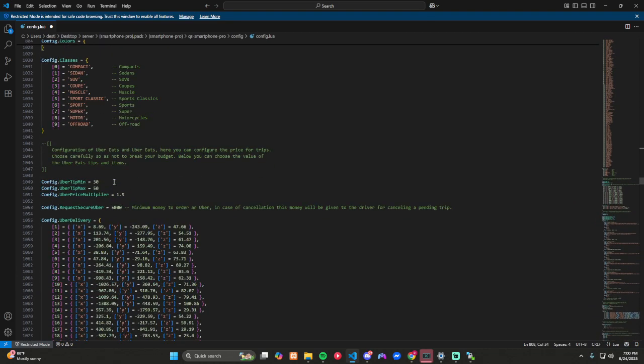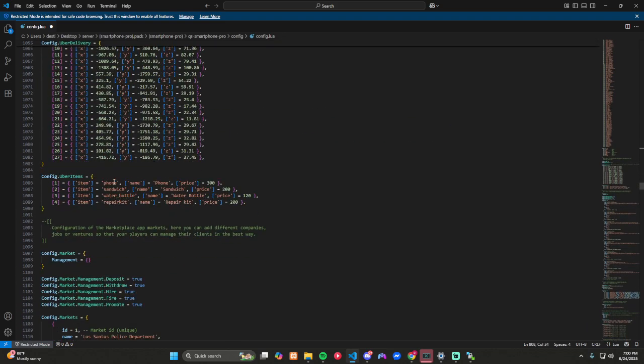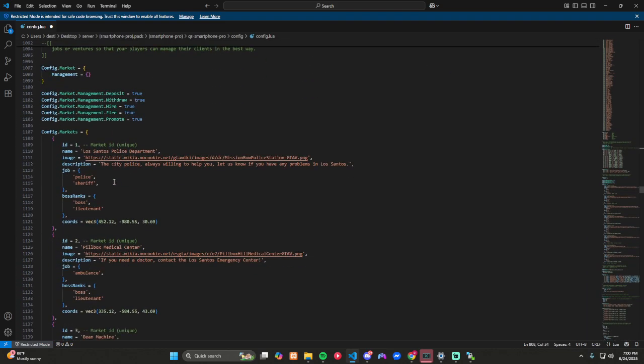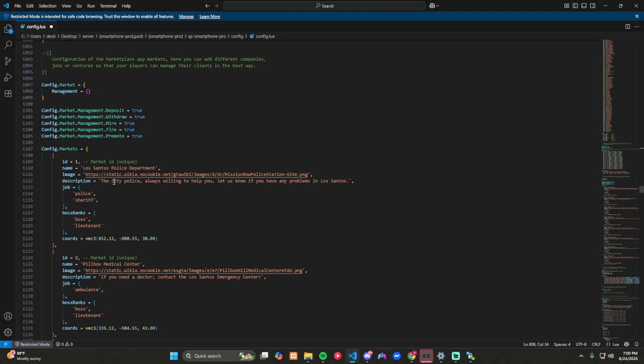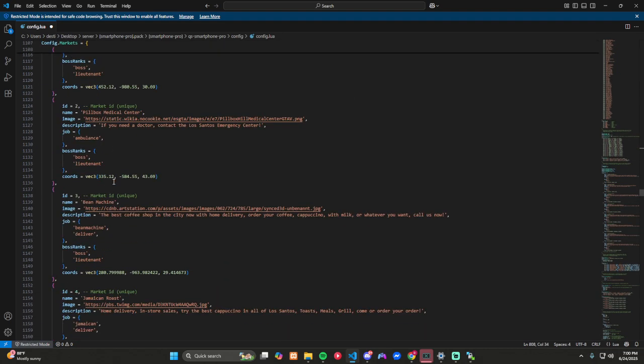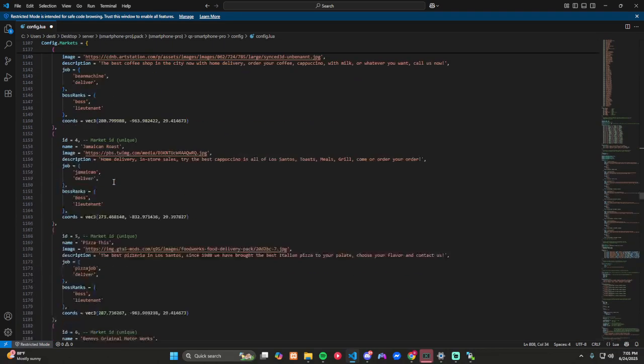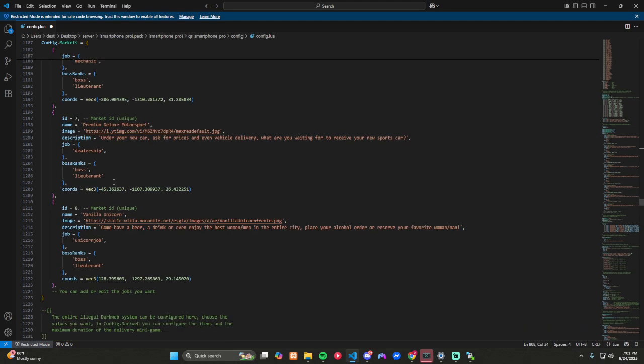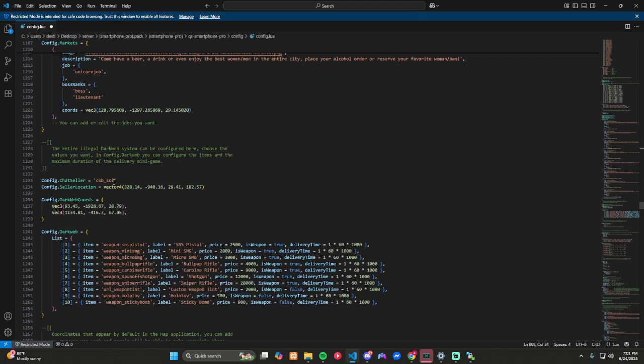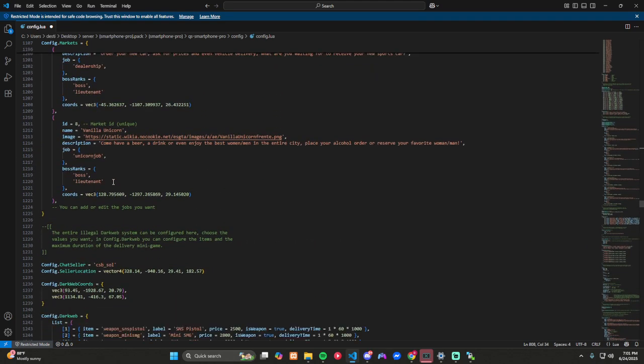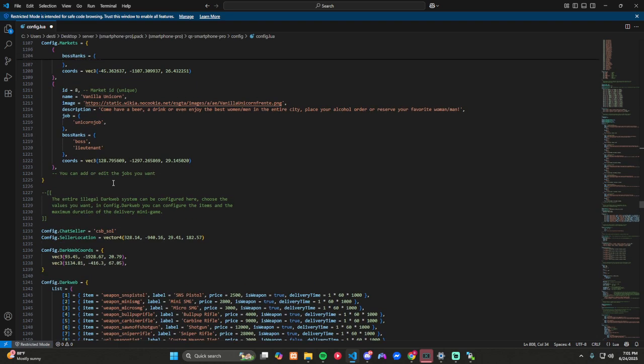Car classes, Uber. The market in there, you can take items on and off. The markets. And you can add more on here as well. Okay.